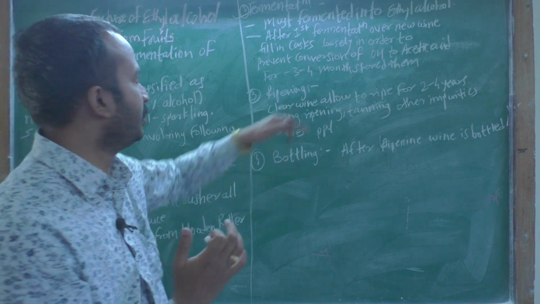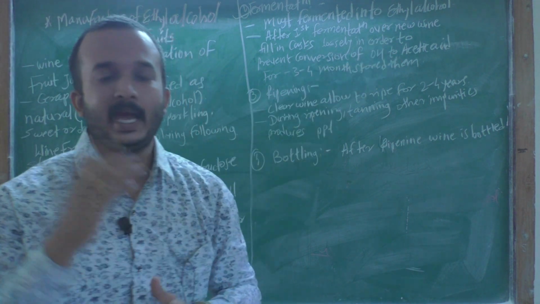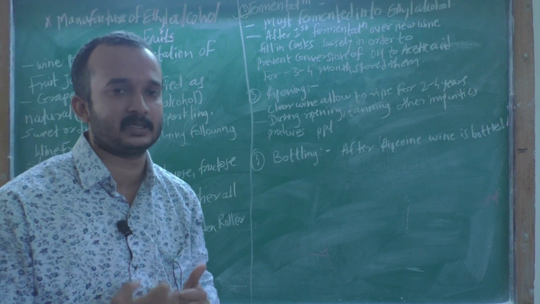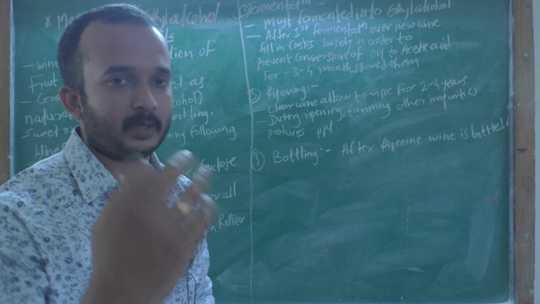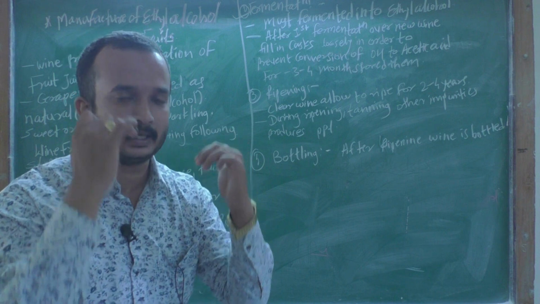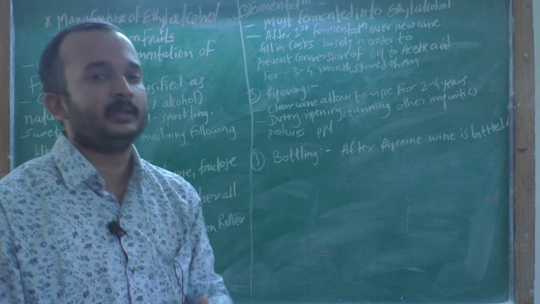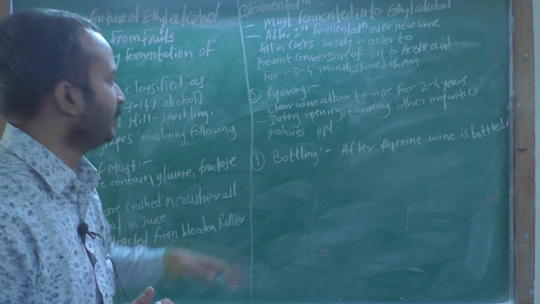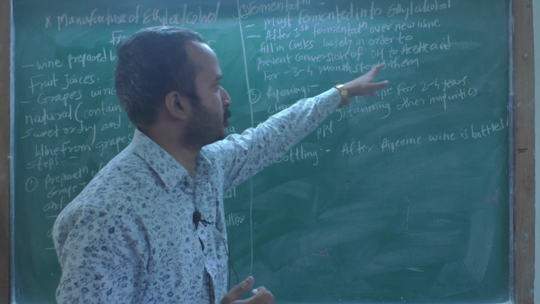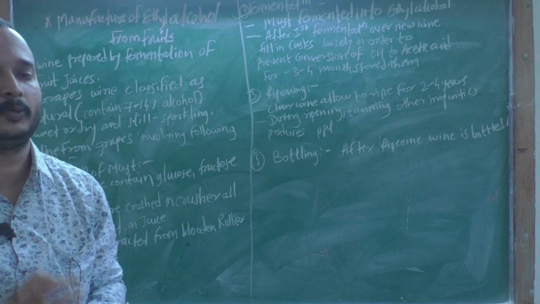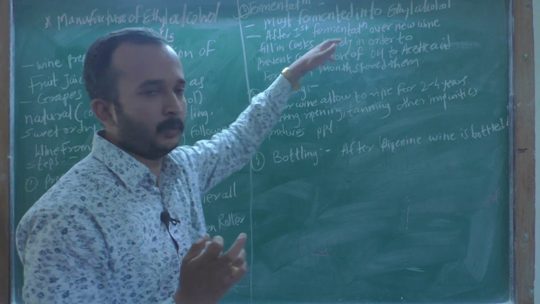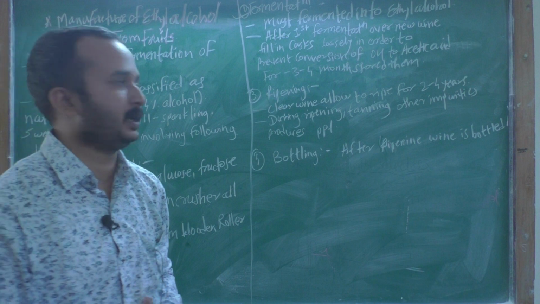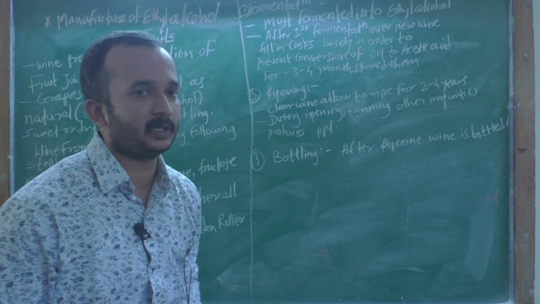In order to prevent the conversion of alcohol to acetic acid. We have to prevent that conversion, therefore the new wine is filled into kegs and stored for 3 to 4 months. So this is all about the fermentation process.